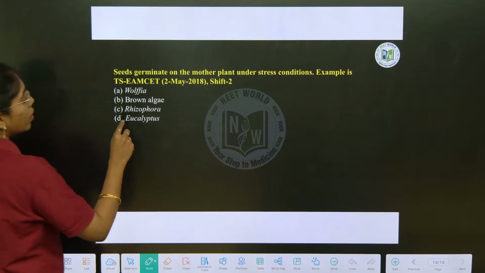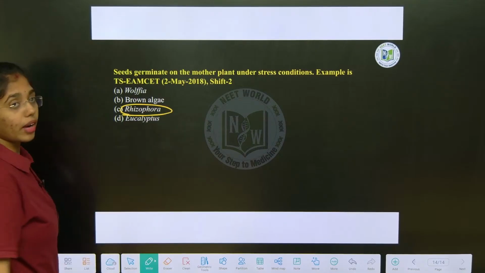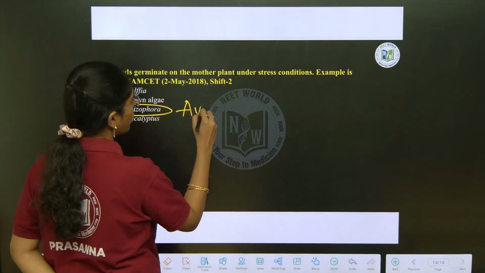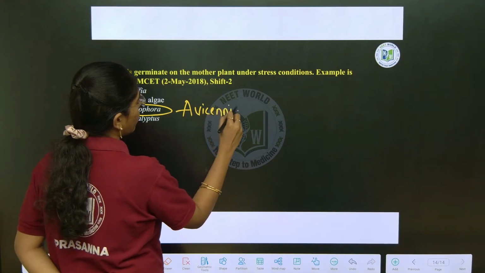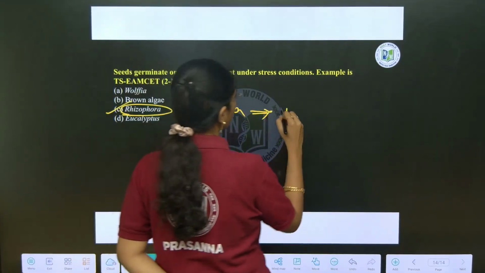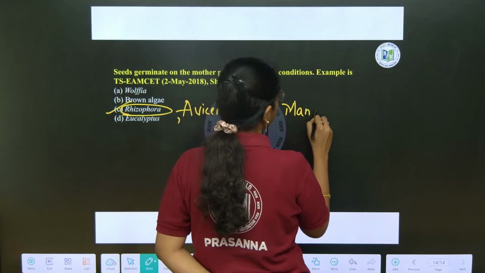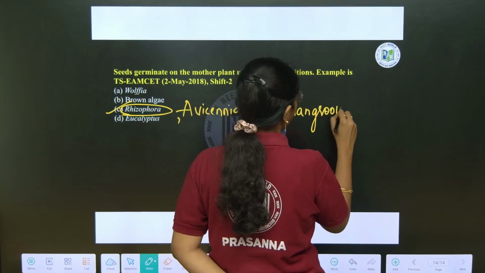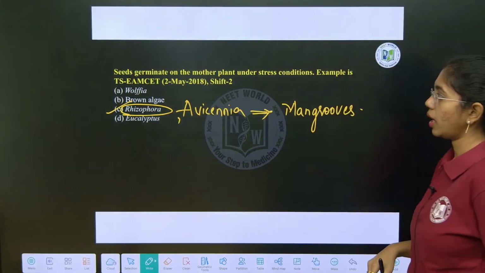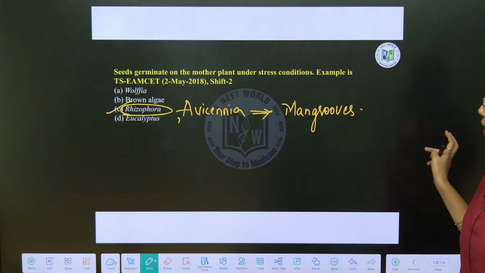True. In Rhizophora, and if Avicennia is also given in your options, you can proceed with that. Rhizophora and Avicennia are mangroves. Which is option C, correct?